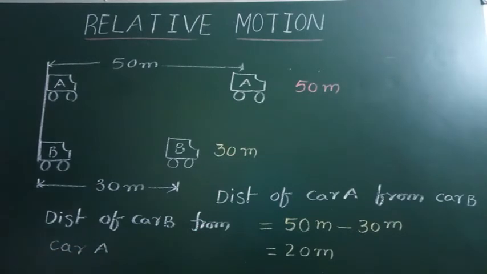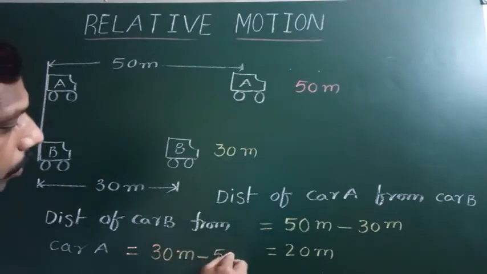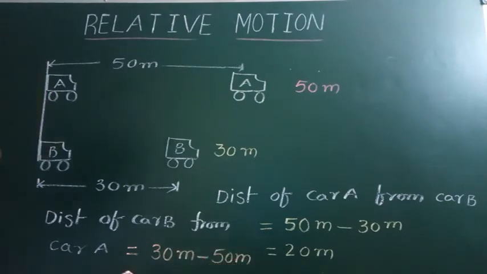Now, subtract the distance of car B from the distance of car A. In this case, the distance of car B from the reference line is 30 meters minus the distance of car A from the reference, which is 50 meters. So that is equal to minus 20 meters, you got.